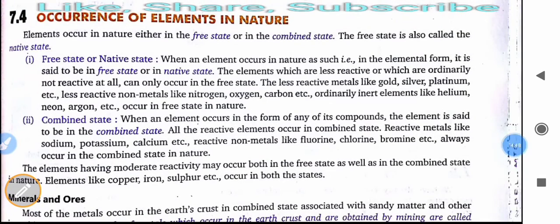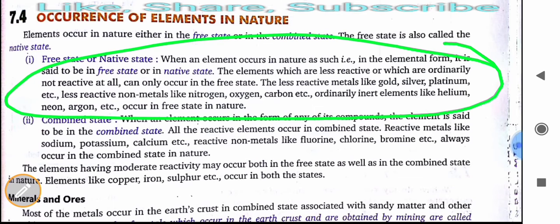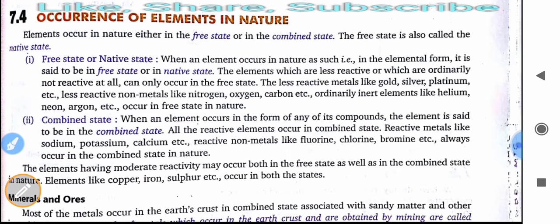Okay, so it is said to be free state. In native state, the elements which are less reactive or which are ordinarily not reactive at all can only occur in the free state. The less reactive metals like gold, silver, platinum, and less reactive non-metals like nitrogen, oxygen, carbon, etc. Ordinary inert elements like helium, neon, argon occur in free state in nature. Okay, these elements which are less reactive occur in nature in the free state.